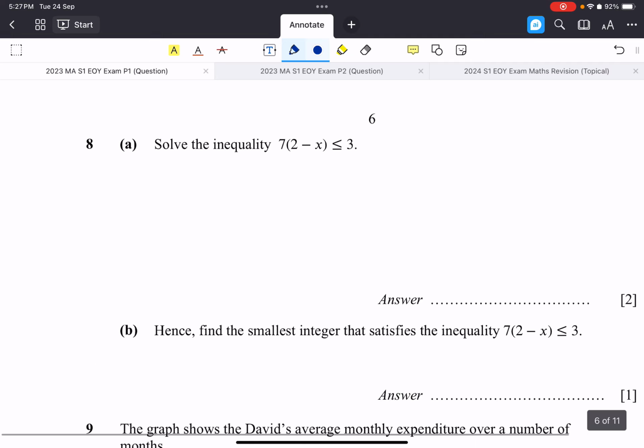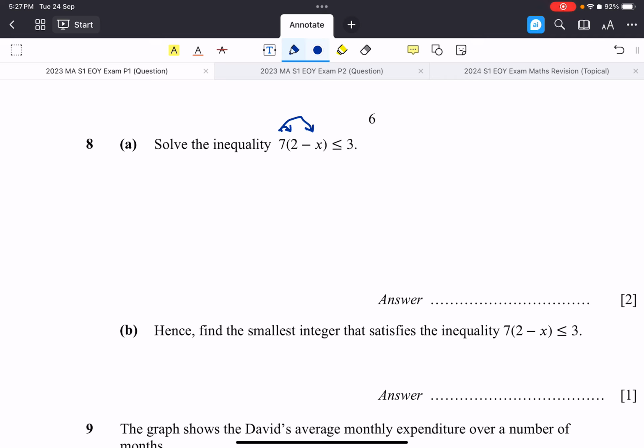Solve the inequality. Now, when you write down your answer for an inequality, you need to write down the inequality. I need to see the greater than or lesser than or greater or equals than or lesser or equals than. You cannot just give me the number there. It doesn't make sense. But anyway, over here, same thing.